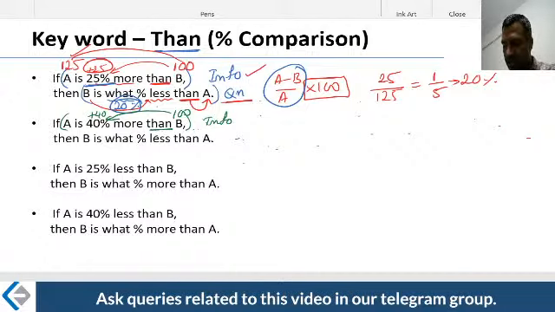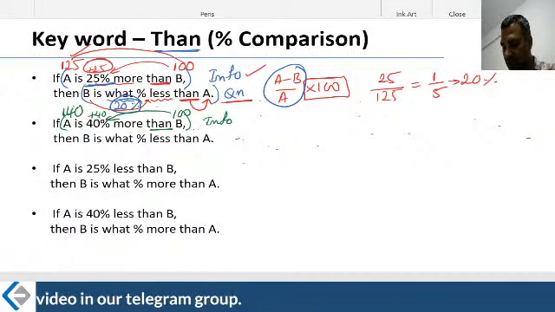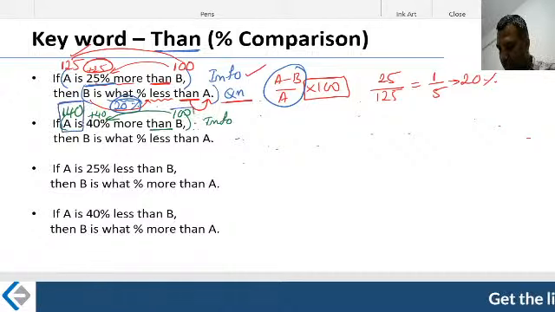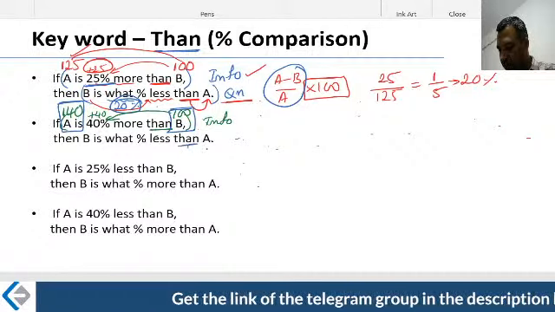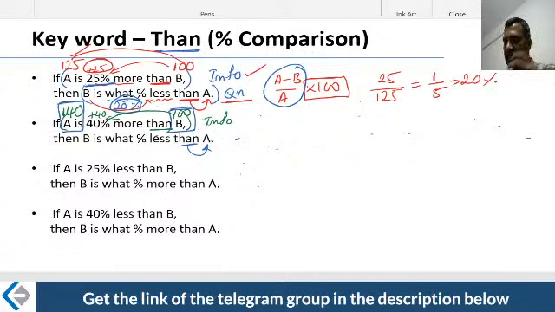A is 40 more means the dummy value of A becomes 140. I'm ready with the dummies. The dummy value of A is 140. The dummy value of B is 100. What is coming right after than? It is A. Therefore, A sits in the denominator, 140, because right after than, A is coming.